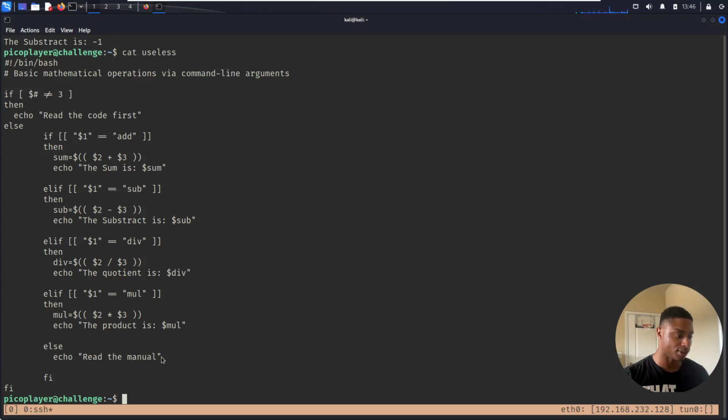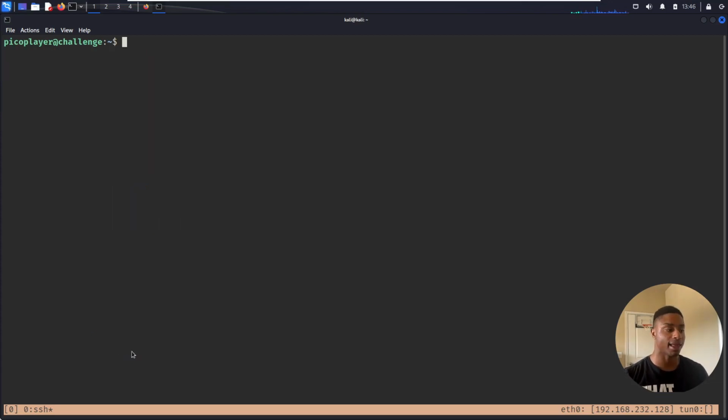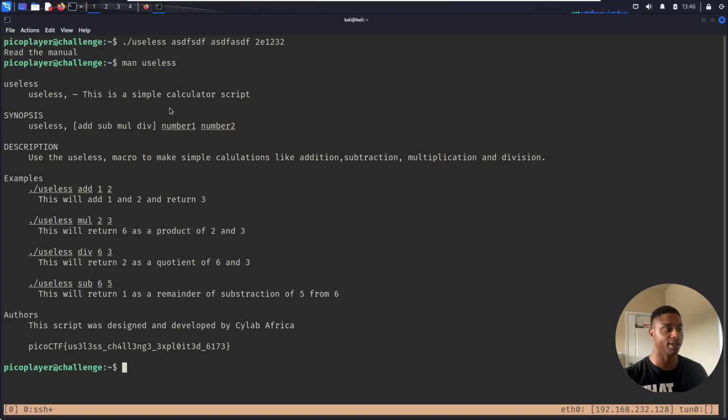So this option here, if we provide something that is not add, subtract, divide, or multiply, it tells us to read the manual. Let's see if we can generate that. So useless, and then we can provide whatever. As long as there are 3 command line arguments, it'll say read the manual. Now, is there a man for useless? There is. Useless. So this is a simple calculator script that gives us the synopsis, the description, how to use it. And this script was designed and developed by the Scilab Africa. And then it gives us the flag, useless challenge exploited.